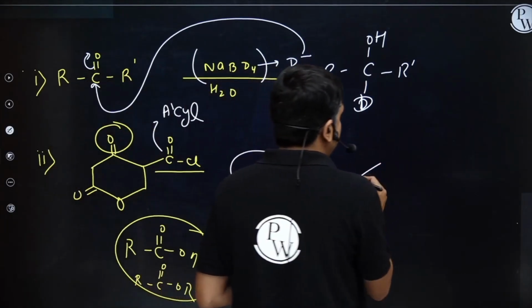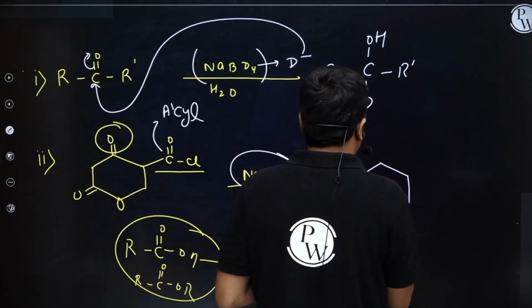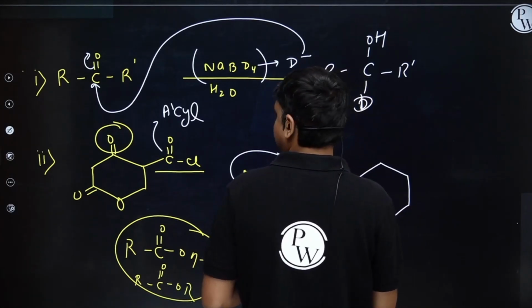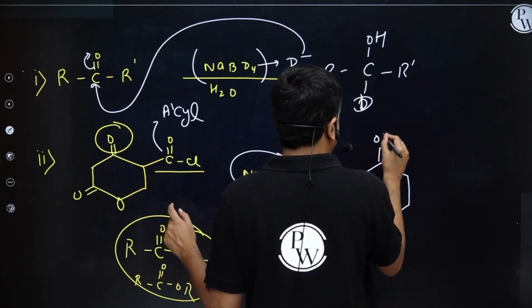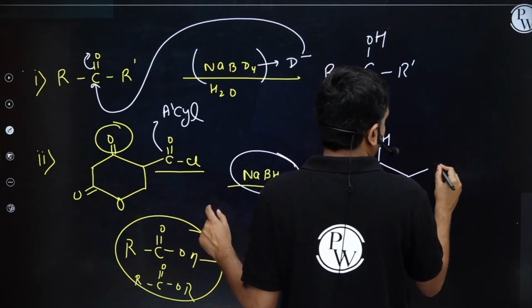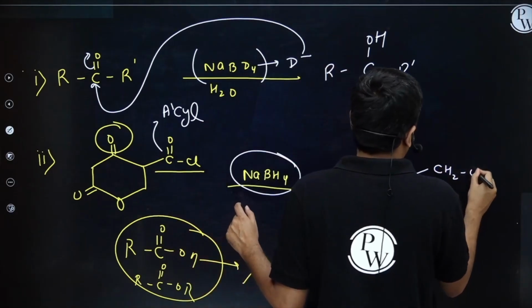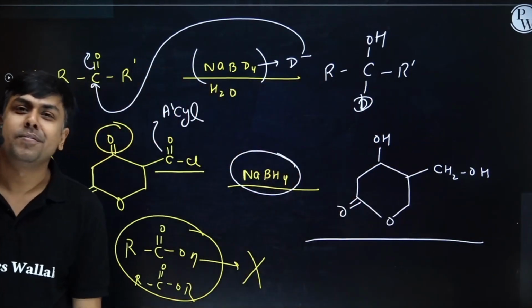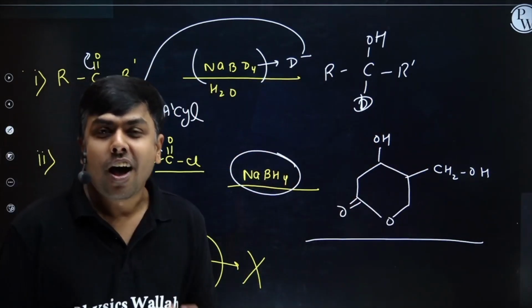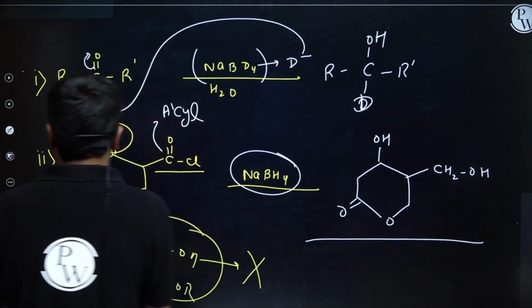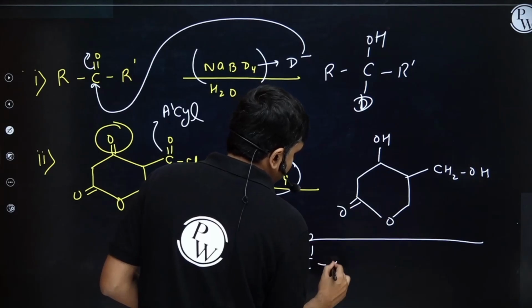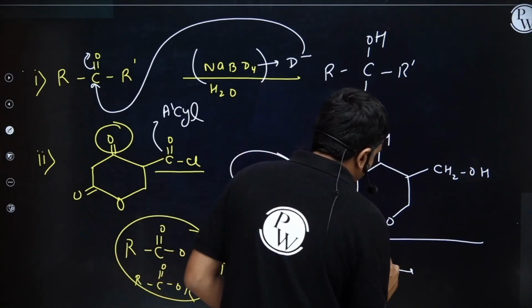So I will have the ester remaining as it is, the ketone to secondary alcohol, and this one also CH2OH, right? I hope you understood this one. Acyl halide, simple: R-C double bond O-X, treated with NaBH4.